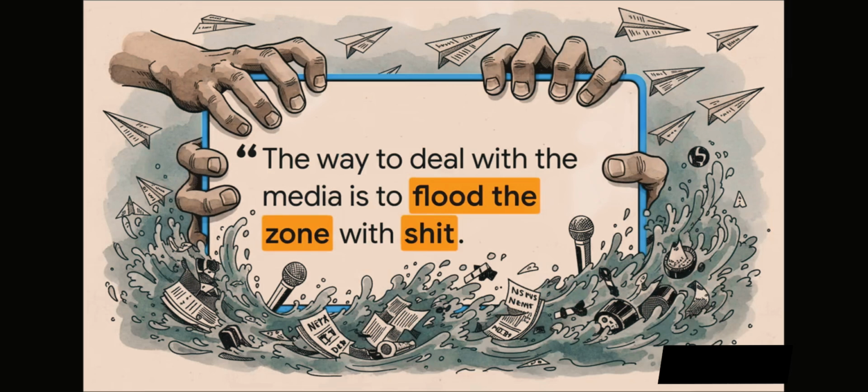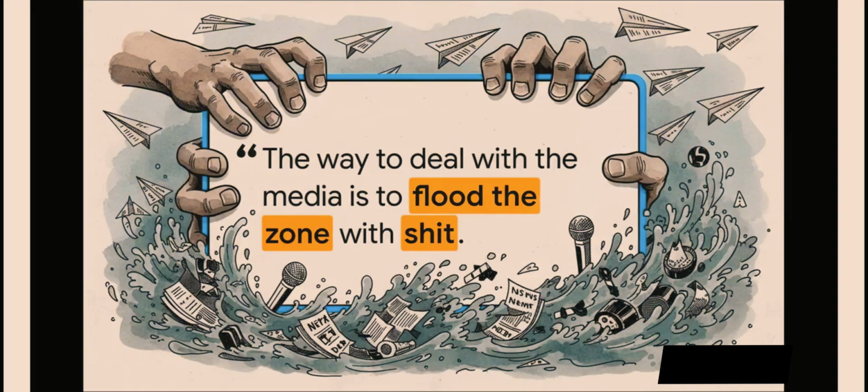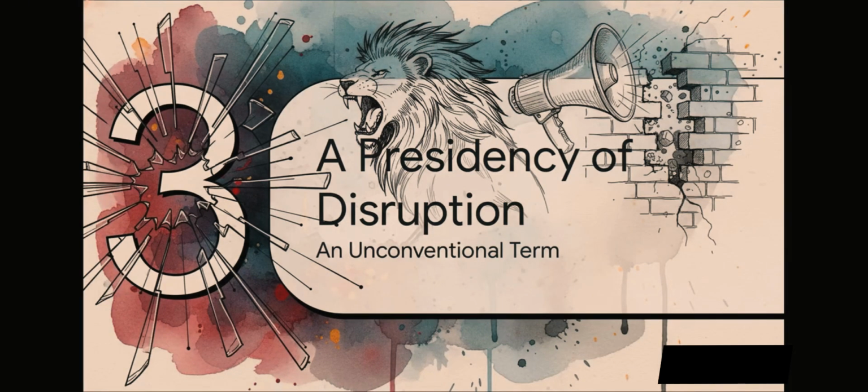The article also points out just how confrontational the campaign's relationship with the media was, and that it was on purpose. It includes this pretty blunt quote attributed to his campaign chief, Steve Bannon, which describes a strategy of overwhelming the press with a constant fire hose of new information and controversy. The idea was to make it almost impossible for any one story to stick. So after that 2016 victory, we enter what the article pretty much calls a presidency of disruption. The story here shifts to focus on how his administration broke with tradition, both in the policies it pushed and in the way it communicated.